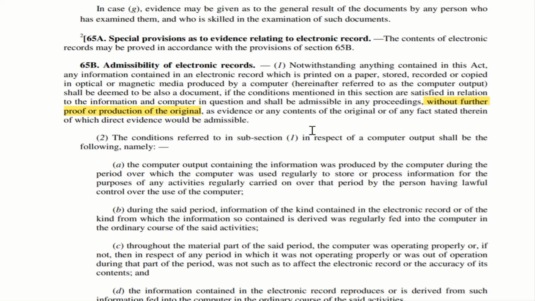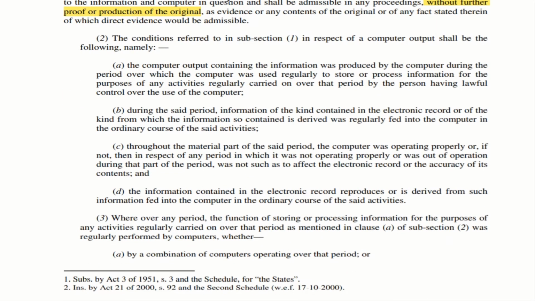The conditions referred to in subsection 1 in respect of a computer output shall be the following, namely, A. Let us try to understand this particular subclause A with an example. As you all know, while providing Aadhaar card, they take photography, they take your fingerprint, they even take the iris. So all these things they do with the help of a computer. If an output is taken from that particular computer, which is lawfully used by a person authorized to do so, that output is covered under this.